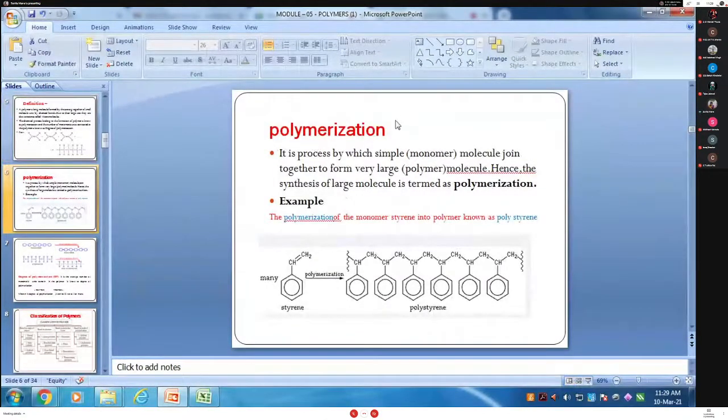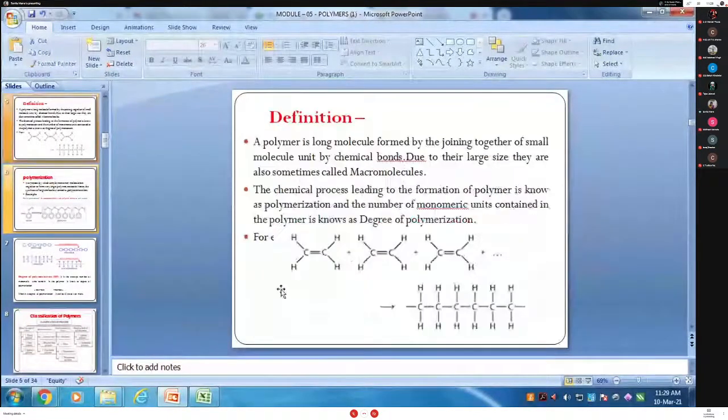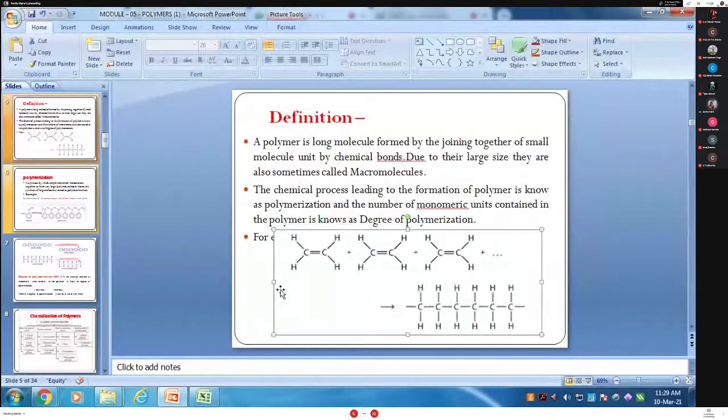This is called as a polymer. What is the definition of the polymerization? First draw the structure, everyone. CH2=CH2, and it gets converted into the polythene. Long chain of polymer.